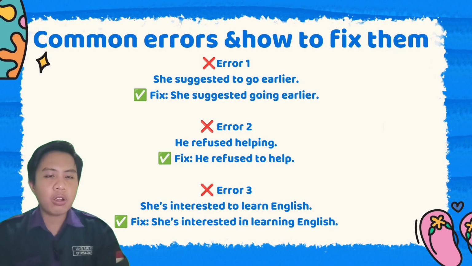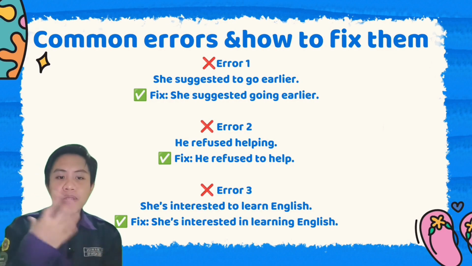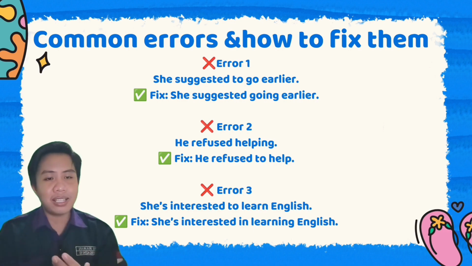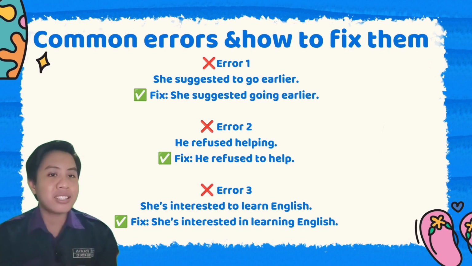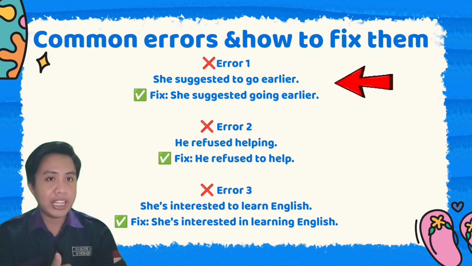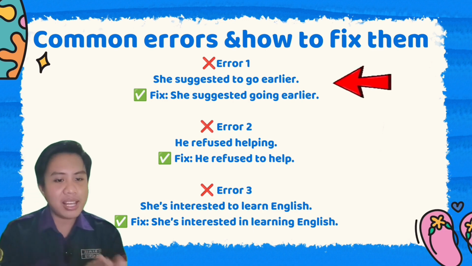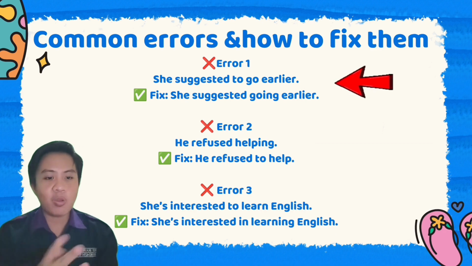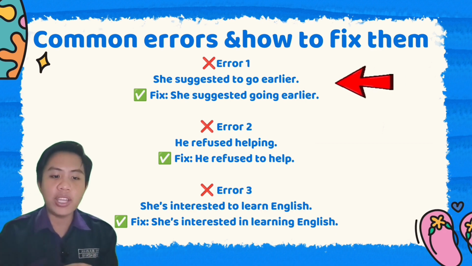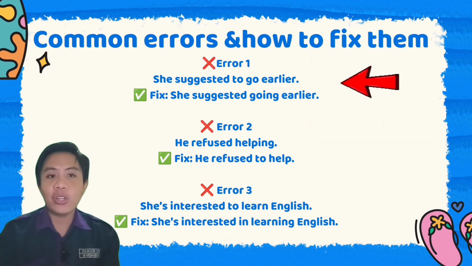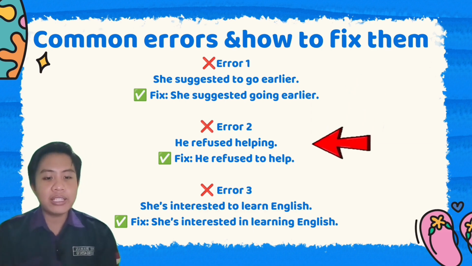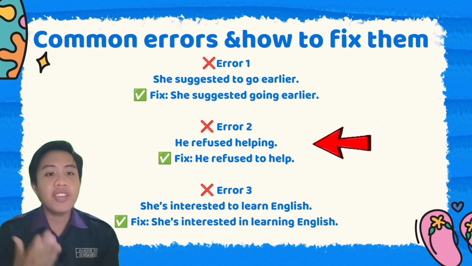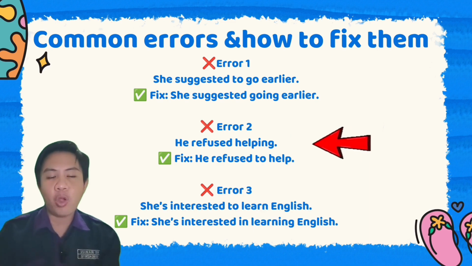Okay, everyone, let's talk about common errors and how to fix them. I have three sentences with errors and three sentences that are correct. Okay, let's begin. The first error is: she suggested to go earlier. The fixed one is: she suggested going earlier. The second error is: he refused helping. The fixed one is: he refused to help.